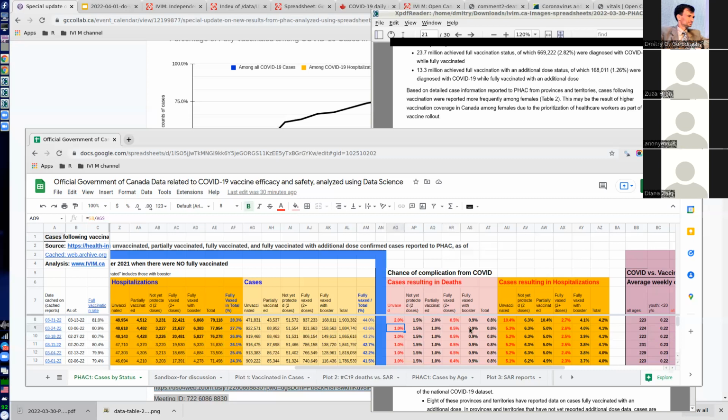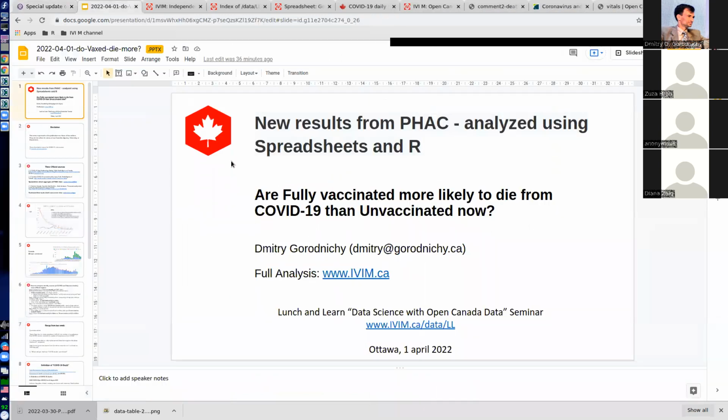Now, what is more interesting, and we mentioned this result last week, is that for fully vaccinated with the booster, it's actually more than 0.5. It's 0.9, which last week was almost the same as for unvaccinated. Sorry. So now you see we have different information here. Now, let me go back into the actual presentation slides, and we'll go one by one through some of those topics.